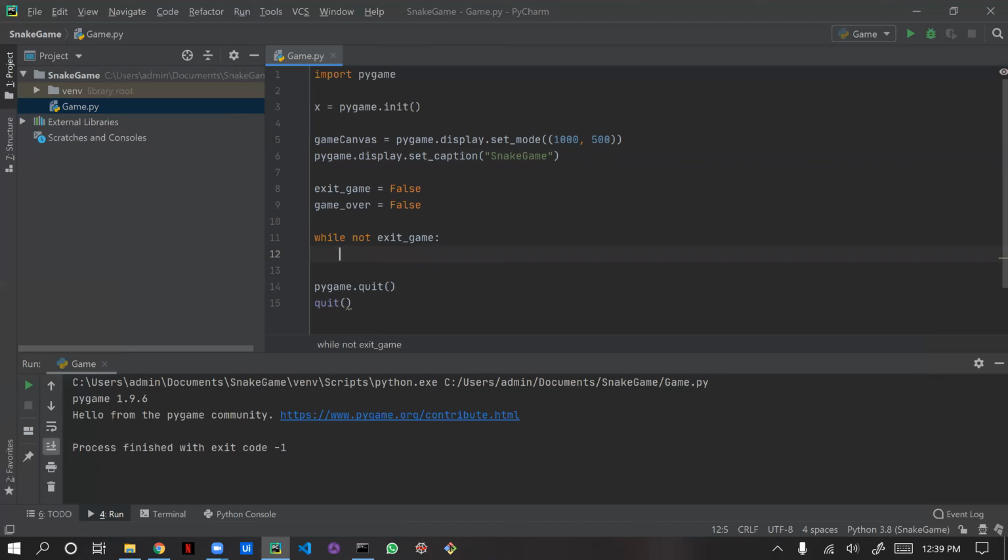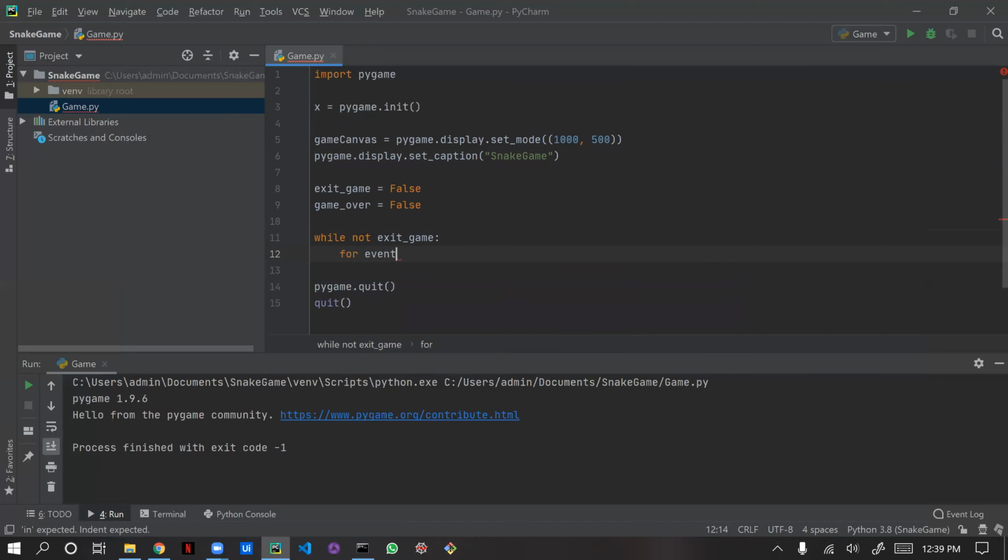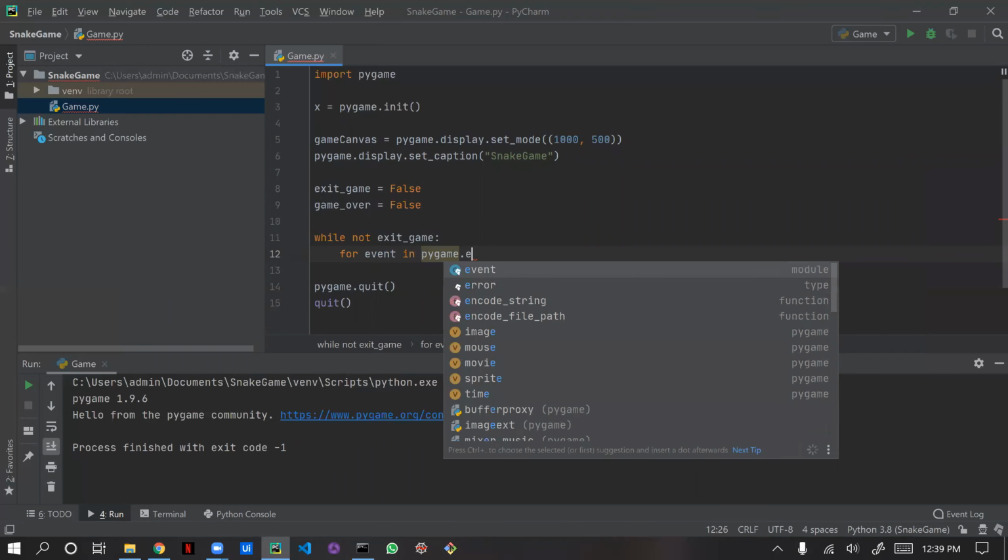Inside this loop we will use the events of pygame: for event in pygame dot event.